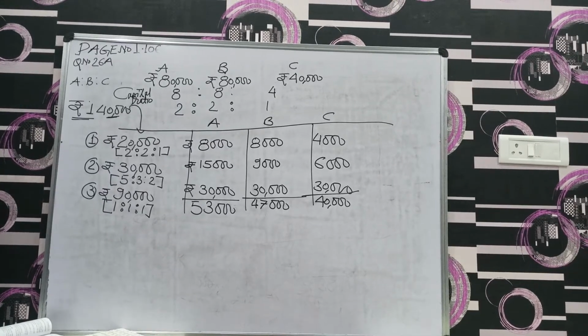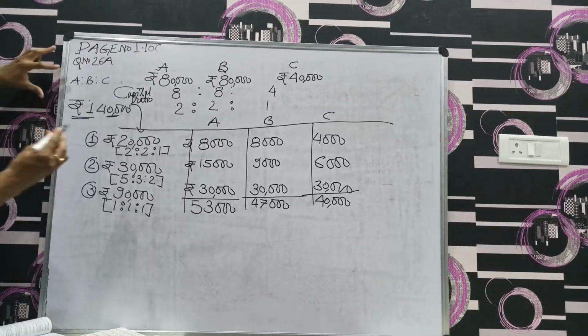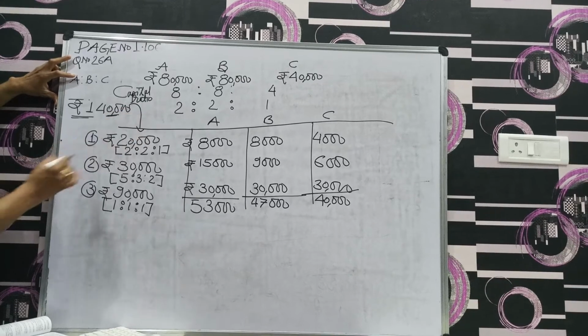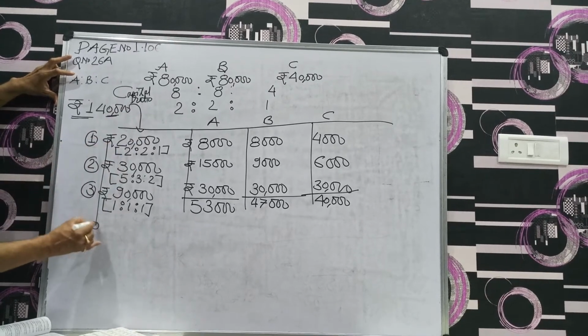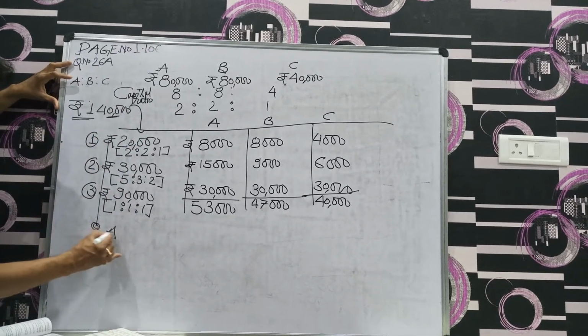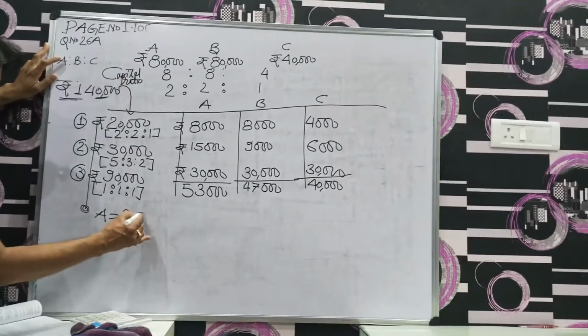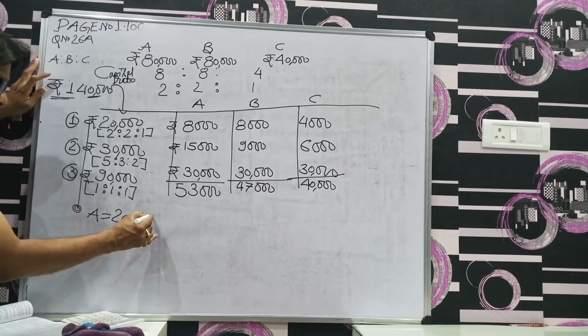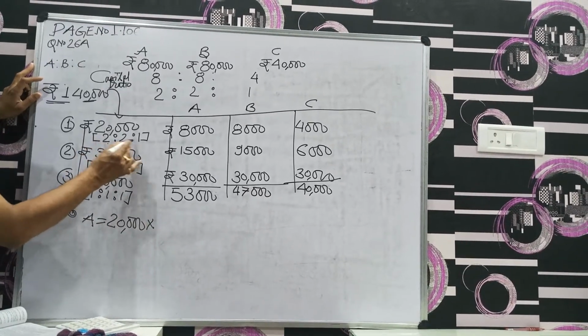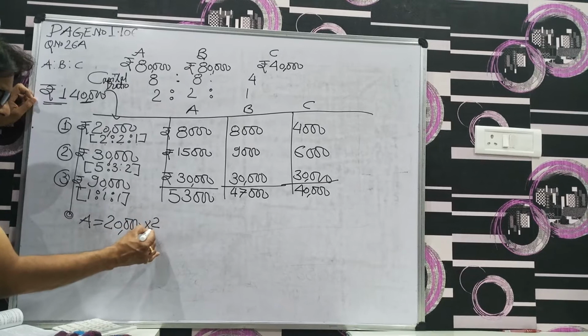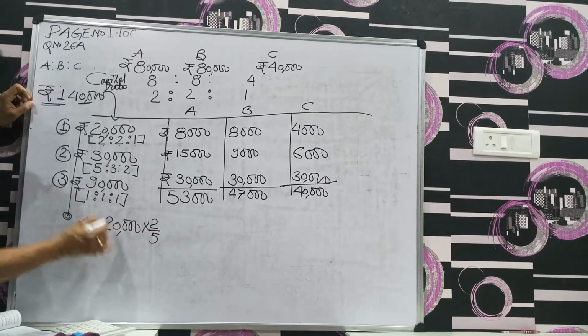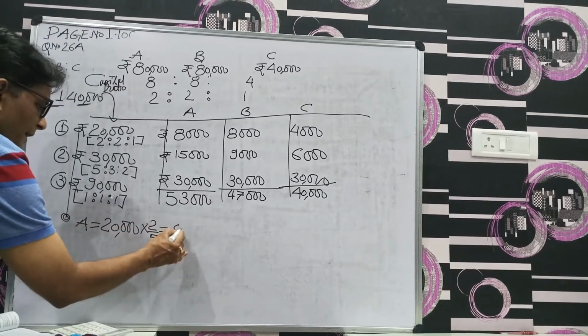So let it be, I will give you one example once again of how we get 8,000. Take this example for A. The calculation would be like this: 20,000 into 2 plus 2 plus 1, total share is 5, 2 by 5. 5 4s are 20 and it would be 8,000.